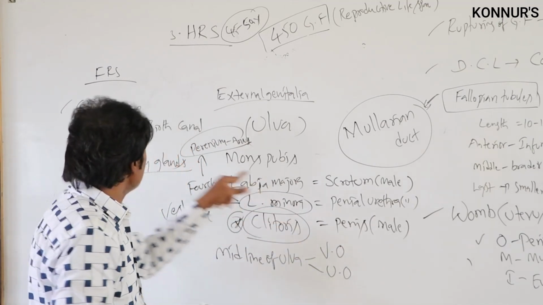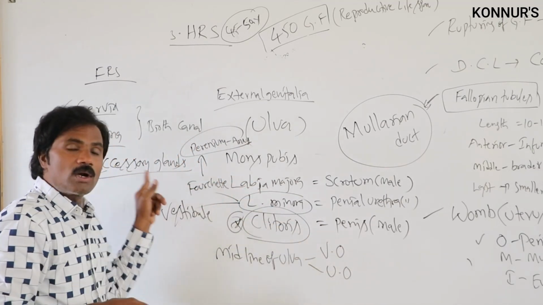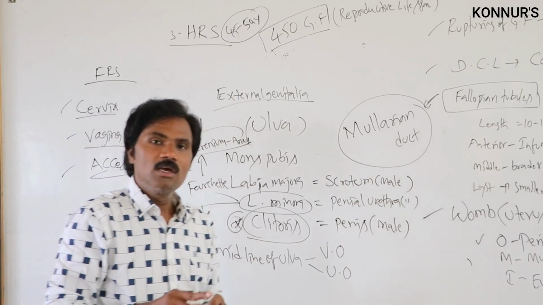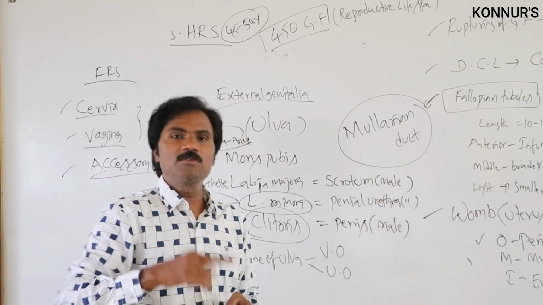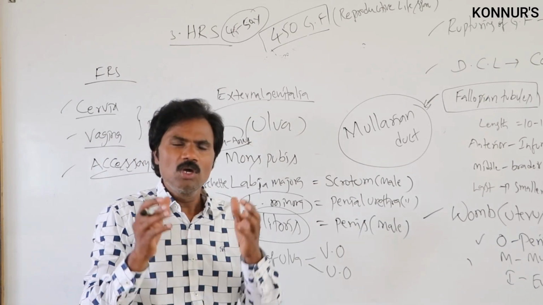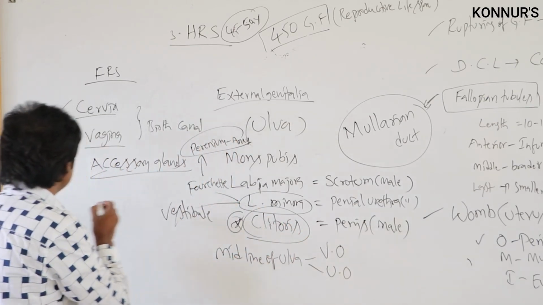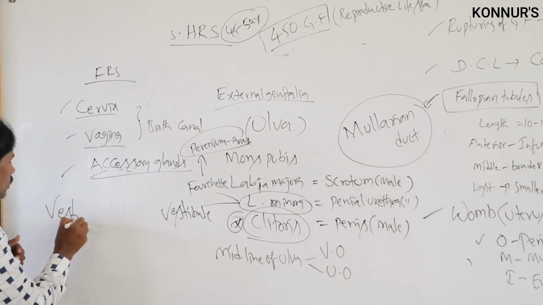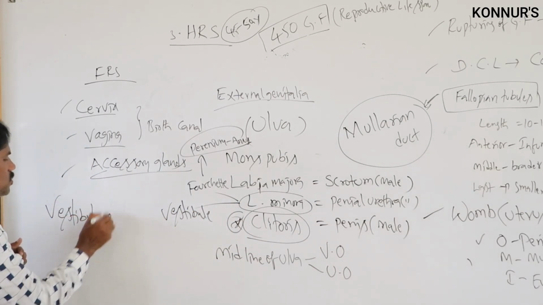Now the accessory glands. What are the accessory glands? Here also two different types are present. One is the Bartholin glands, commonly called the vestibular glands.